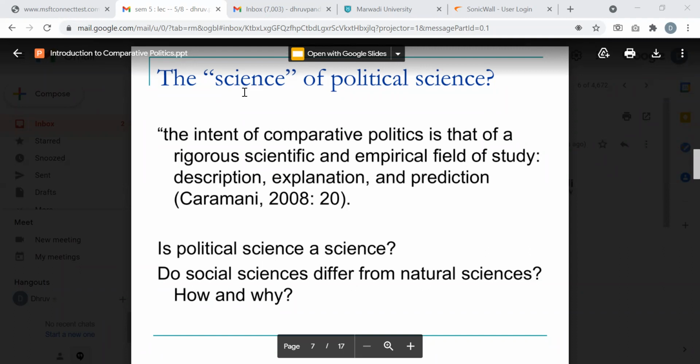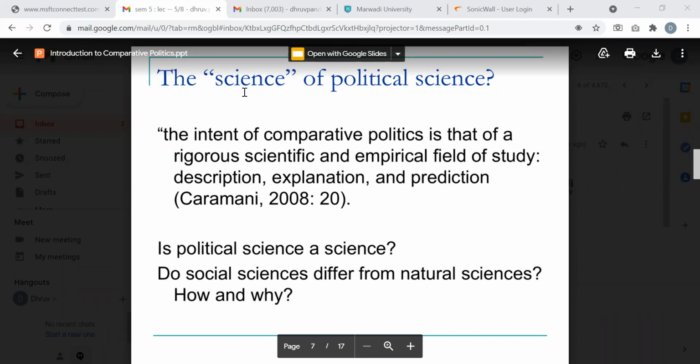That's why such a field of study is called empirical research. That includes description, explanation, and prediction. These are all scientific approaches to explain why anything may be called scientific or empirical.